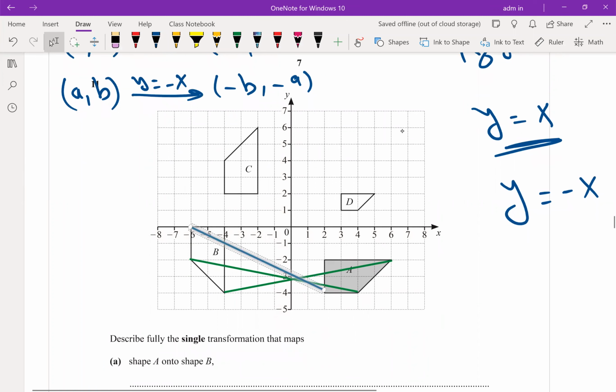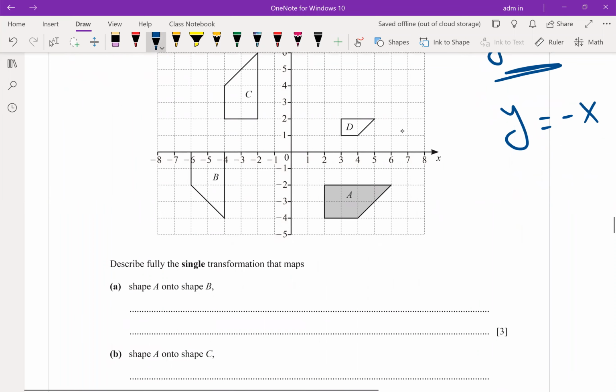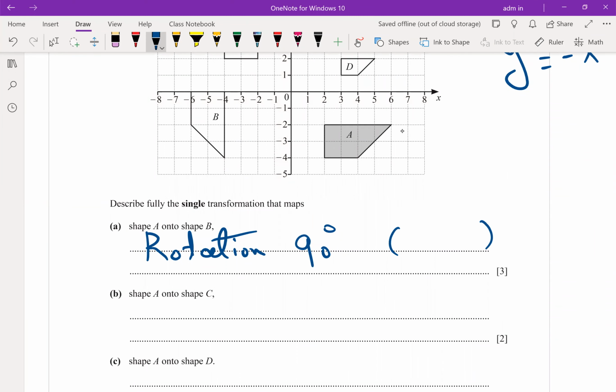So describe part 1, shape A onto B, A to B, right? What? Rotation. How many degrees? 90 degrees. Center (0, 2). Clockwise or anti-clockwise? Clockwise.